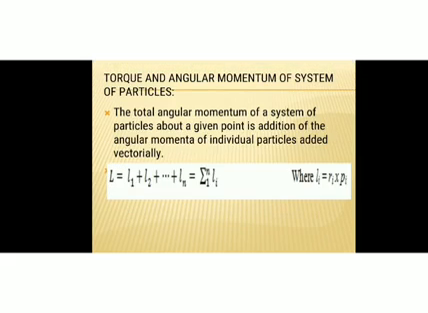Now, torque and angular momentum of a system of particles. If so many particles are present in a system, then what will be the total angular momentum? The total angular momentum of a system of particles is equal to the sum of angular momentum of individual particles. So here capital L represents the total angular momentum, and it is equal to L1 plus L2 plus etc. plus Ln, where L1, L2, Ln are the angular momenta of individual particles present in the system.